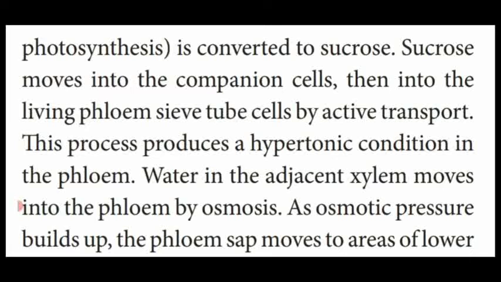by active transport. What is active transport? It requires certain energy to transport the material from low concentration to higher concentration. That is said to be active transport. So, first glucose is converted into sucrose. Then this sucrose enters the companion cell. Then from that companion cell, it enters the sieve tube cell by active transport.